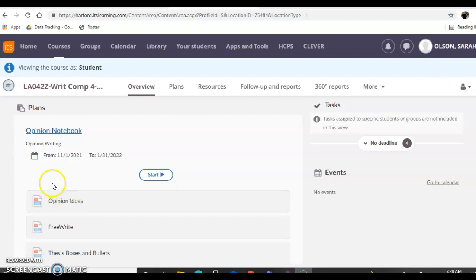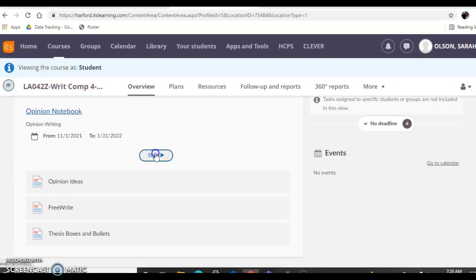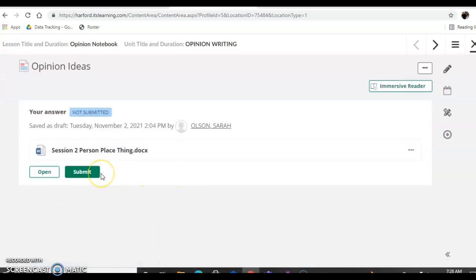Okay, so you're going to go back to your ideas that we had for our opinion writing, which is in the writing part of It's Learning. So it says Writ Comp from your homepage. Then once you get here, you can press the Start button, and it will load. So remember, we've done 3 parts so far that were on the computer.